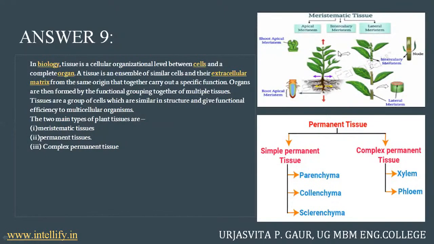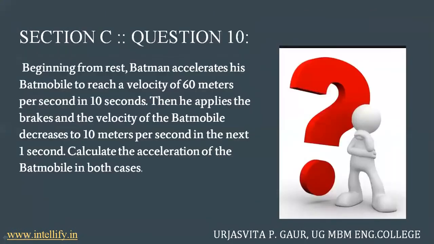Now, for meristematic tissue, you can see they have apical meristem, intercalary meristem, and lateral meristem. These are subdivisions of meristematic tissues. Then you have permanent tissues, of which there are two types: simple permanent tissue and complex permanent tissue. Simple permanent tissue is divided into parenchyma, collenchyma, and sclerenchyma. And your complex permanent tissue is xylem and phloem, which we have already discussed.